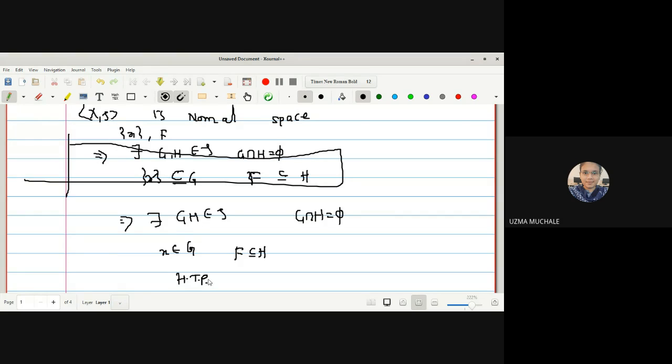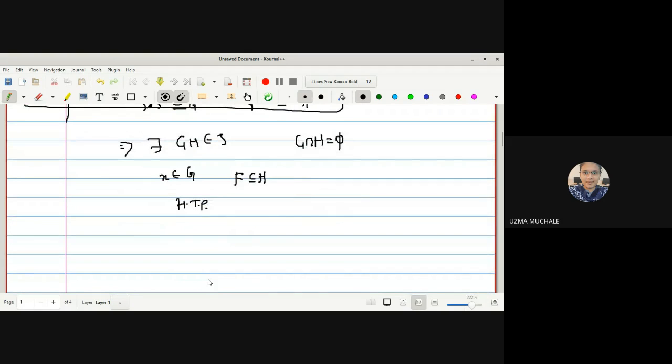Okay, this is what we had to prove: that we have a closed set and we should find two disjoint open sets, one containing the point X, another containing the closed set, right? So we started with X is not a member of F, and we found one open set which contains the point X and another open set which contains the closed set. Okay, any doubt for this one?